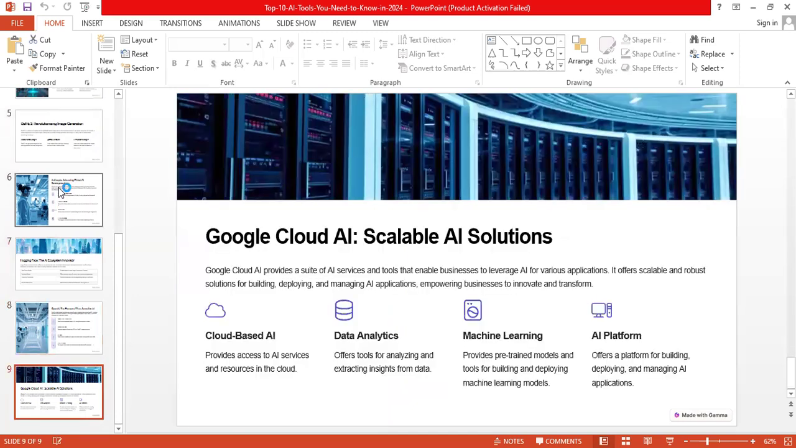And next, Google Cloud AI. It is going to work with scalable AI solutions, cloud-based AI, data analytics, machine learning, and AI platform. If you integrate all this, it is going to collaborate with artificial intelligence development.